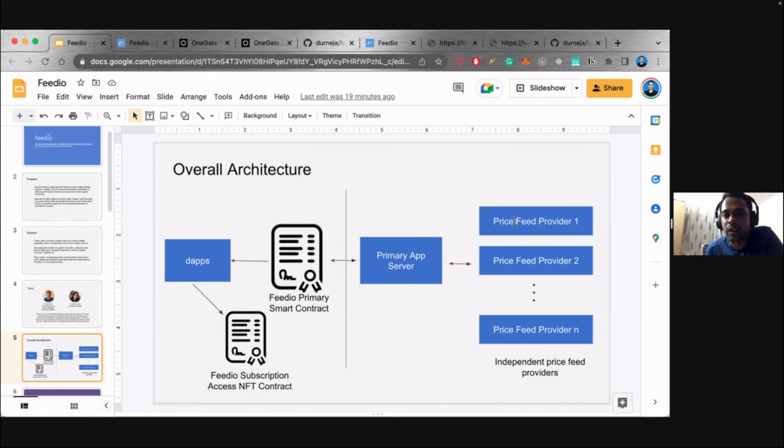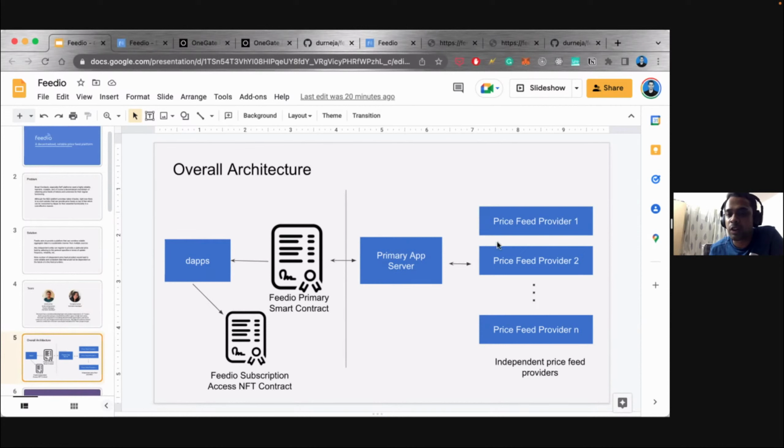Now, let's say price feed provider 1 is down. So it will real-time scale the value of price feed provider 2 and provide it, right? So of course, there are checks and balances there as well, because sometimes it may happen that one provider can skew the data significantly. So we do have thresholds and controls there.